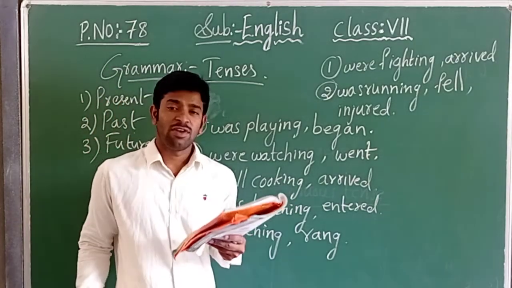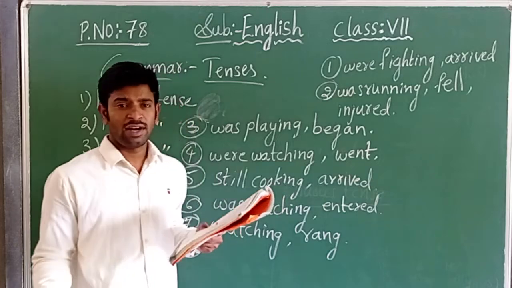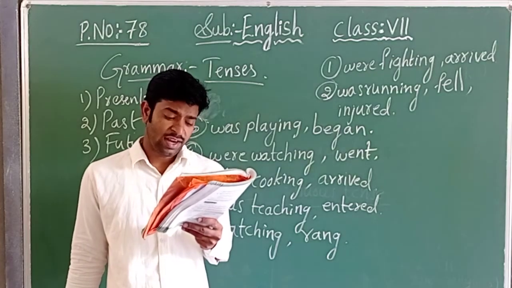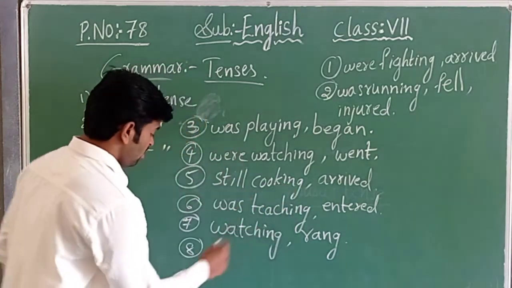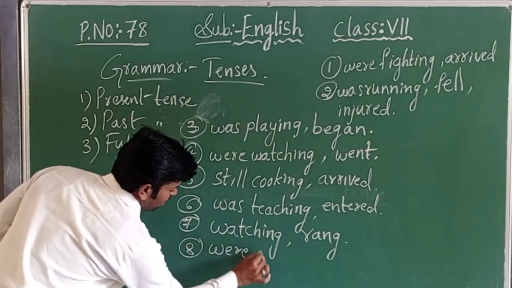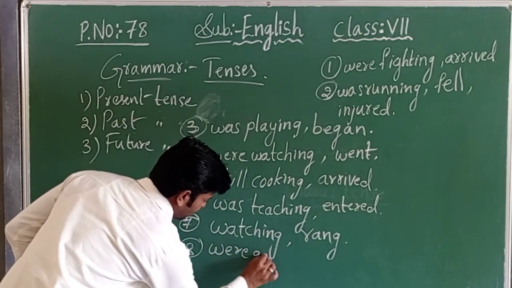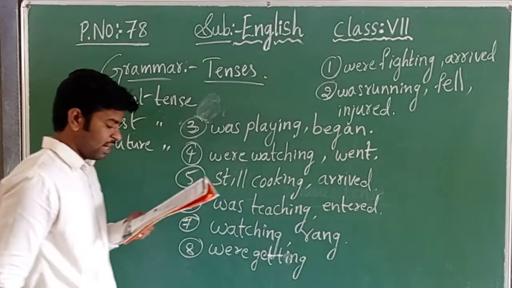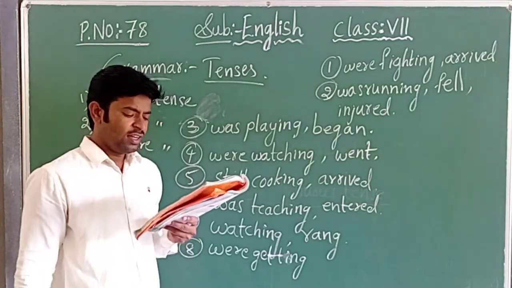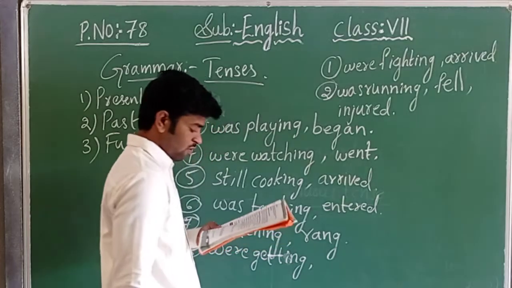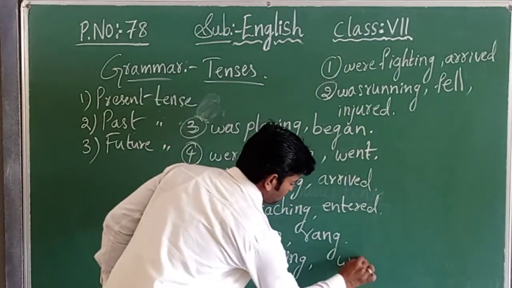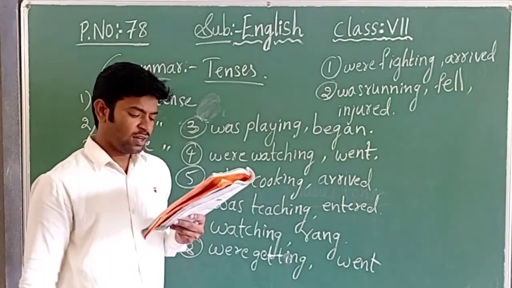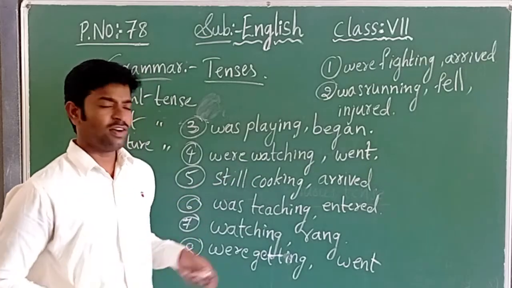Here we means many people, so we were getting ready for our journey, G-E-T-T-I-N-G, when the power went off. Go off also takes the past tense.